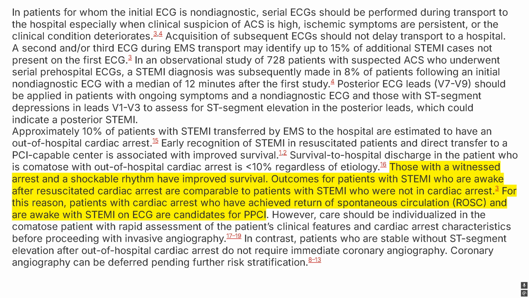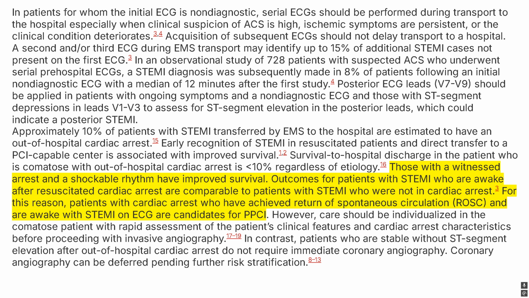He was a witnessed arrest and he had return of spontaneous circulation, he was awake and talking, he wasn't intubated. And that's the other question, which I won't go into detail here. But after someone arrests and you have return of spontaneous circulation, the question is, who benefits from emergent cath and who doesn't? In general, my summary is someone who is going to have a good outcome and is not super sick to begin with, that's the person you should cath.